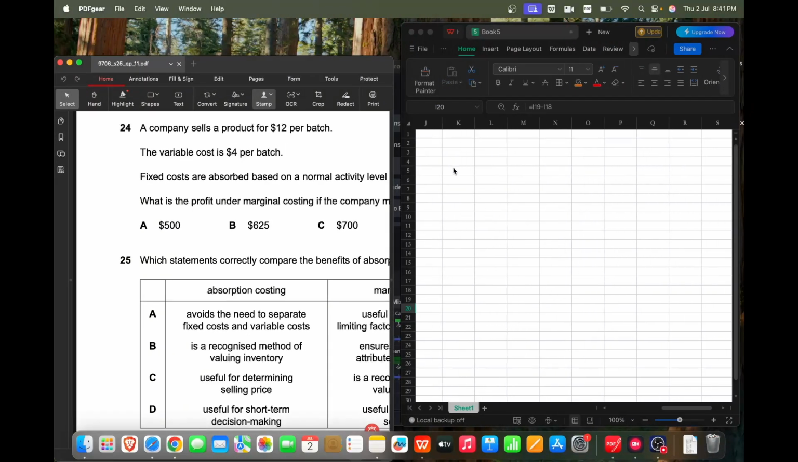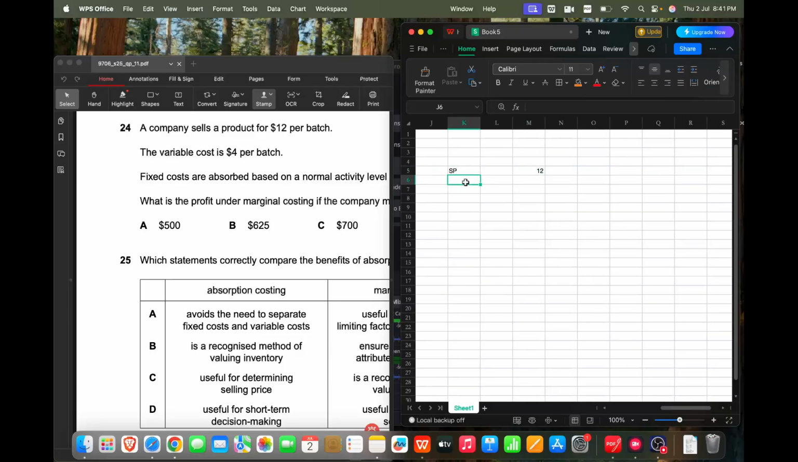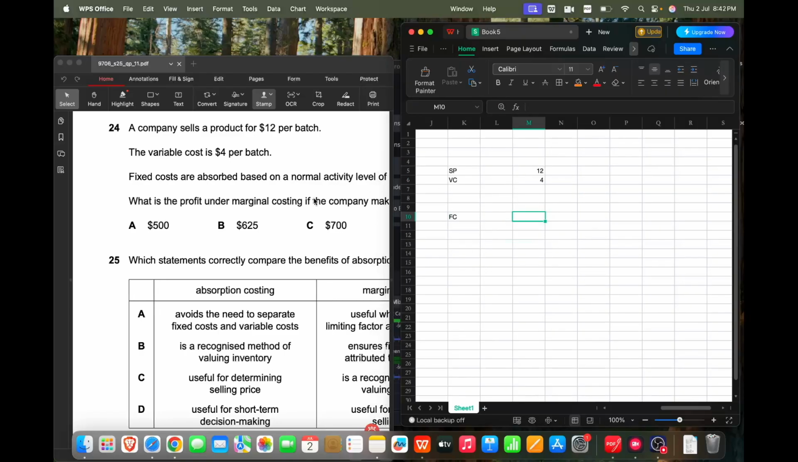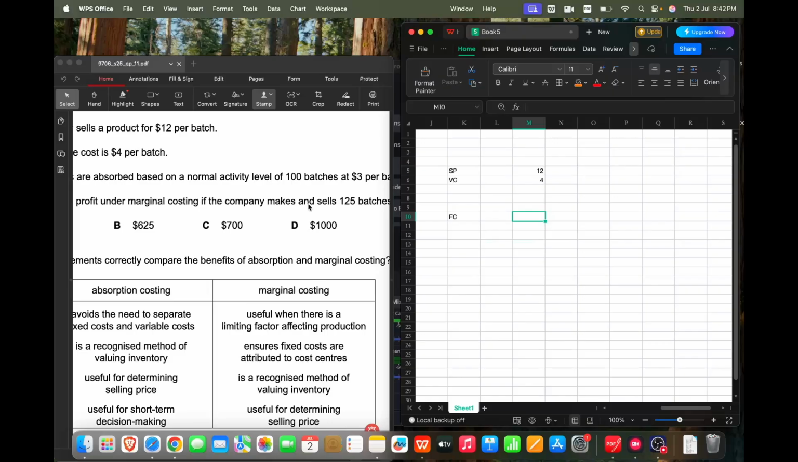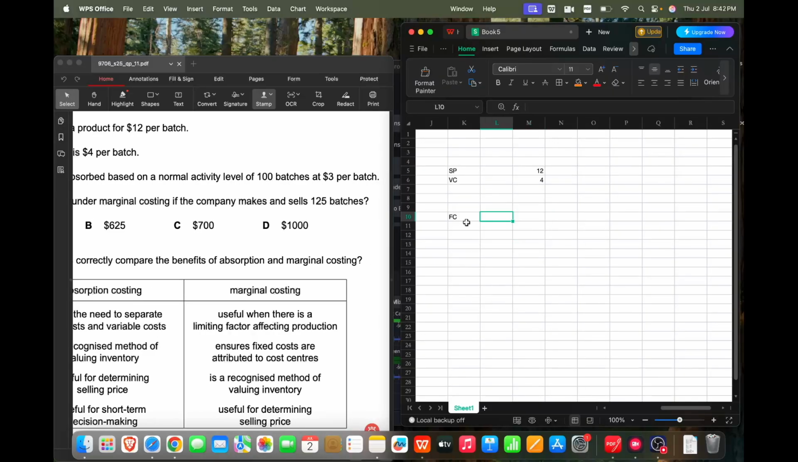As per marginal costing, we will have the selling price, which in this case is 12. Then we need to calculate variable cost, which in this question is given as 4. And then we need to calculate fixed cost. Fixed cost here they said is absorbed for 100 batches at $3 each. So the total fixed cost that we are paying is 100 into 3, which is 300. I hope you understood this.